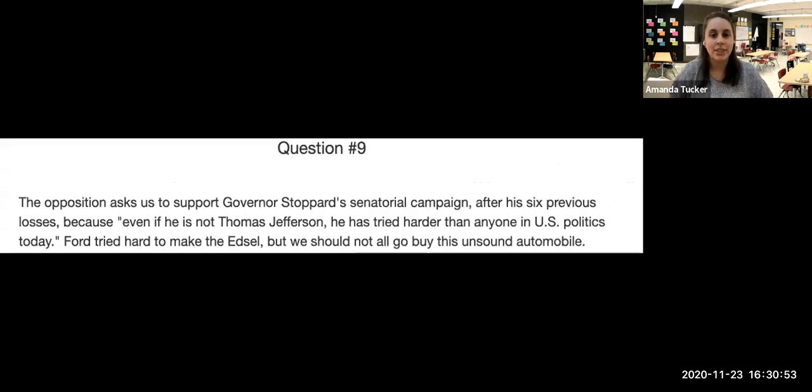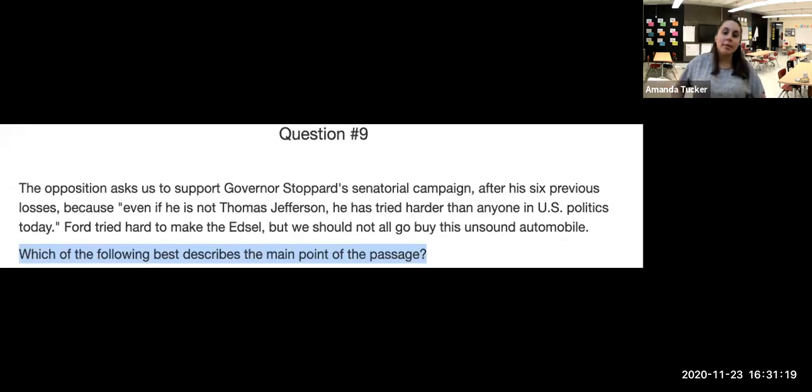All right, looking at question 9, I'm going to read the passage here first. The opposition asks us to support Governor Stoppard's senatorial campaign after his 6 previous losses because even if he is not Thomas Jefferson, he has tried harder than anyone in U.S. politics today. Ford tried hard to make the Edsel, but we should not go all the way to buy his sound automobile or unsound automobile. So our question here is, which of the following describes the main points?